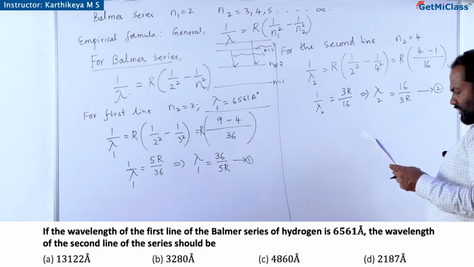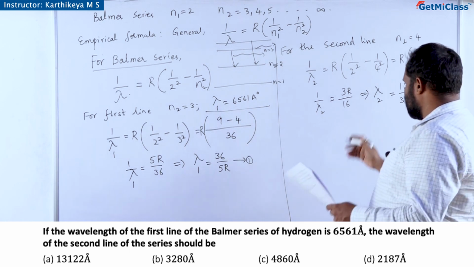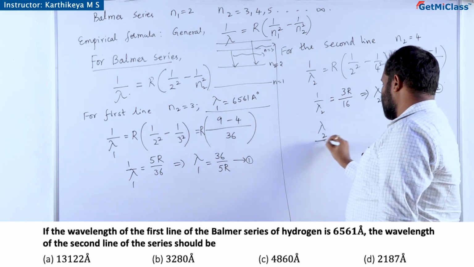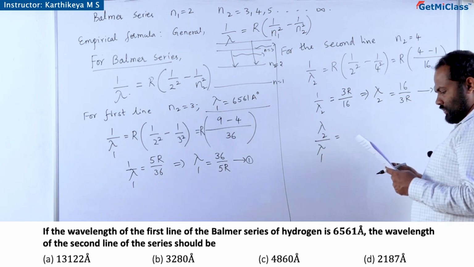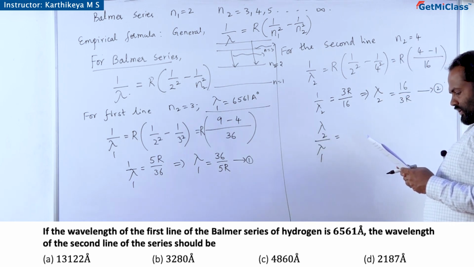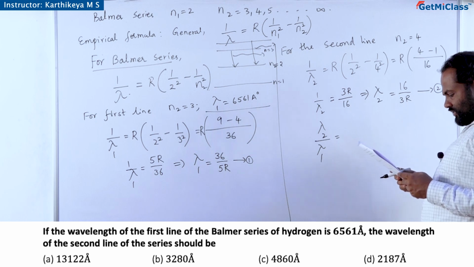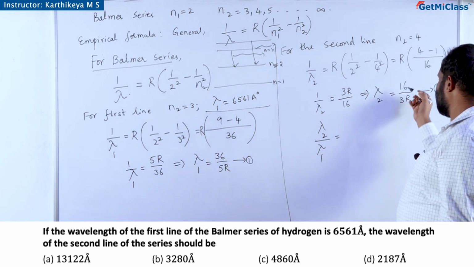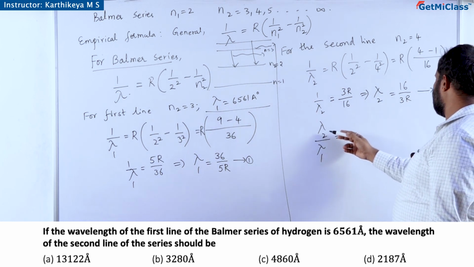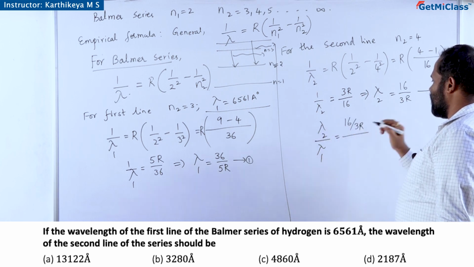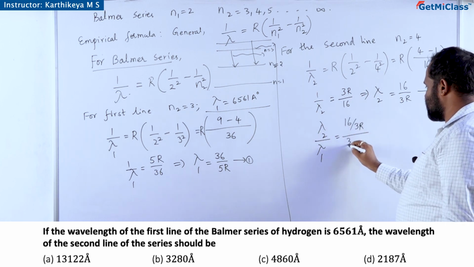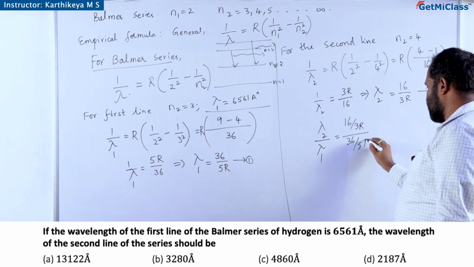Now I need to calculate lambda 2, so I have to calculate lambda 2 by lambda 1. Lambda 2 is 16 by 3R and lambda 1 is 36 by 5R.